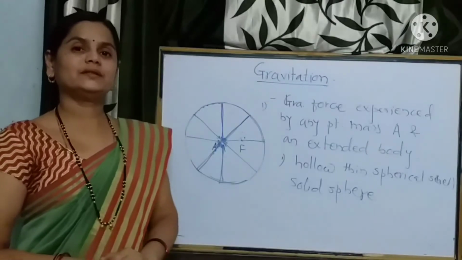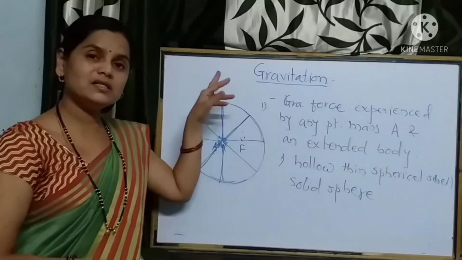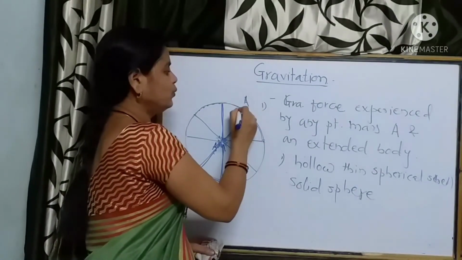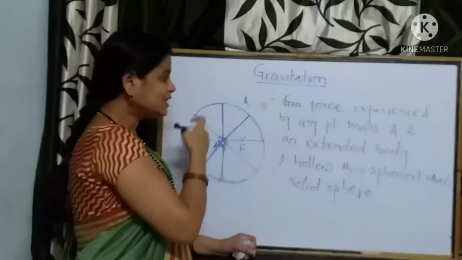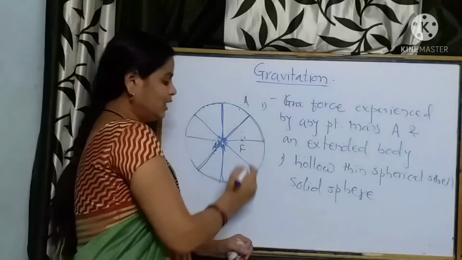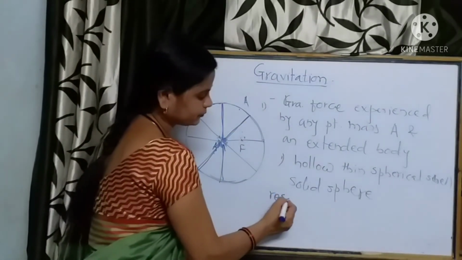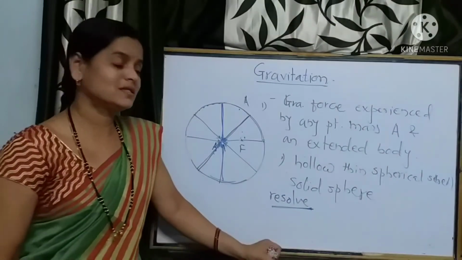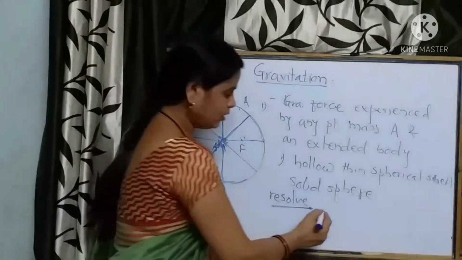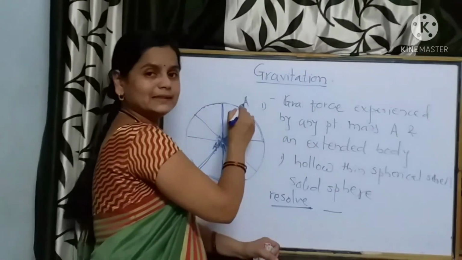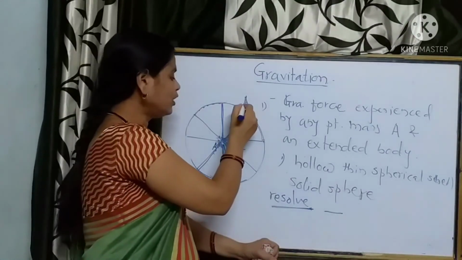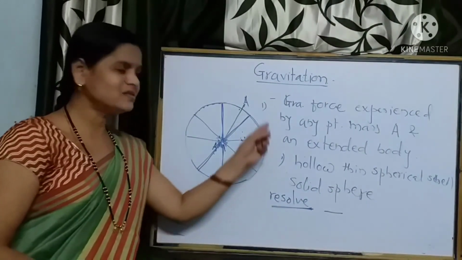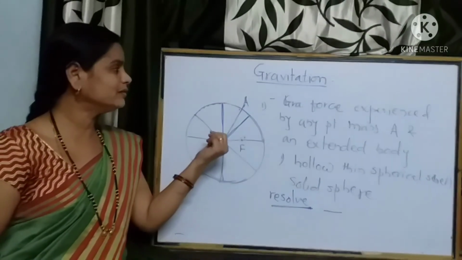For this purpose, to find the resultant gravitational force acting on the point mass situated outside the shell, we have to resolve the force components perpendicular to the line joining the point mass, and consider the whole mass concentrated at the center of the circle.